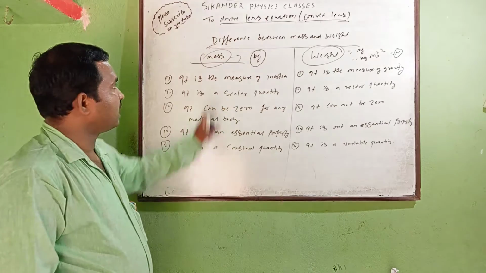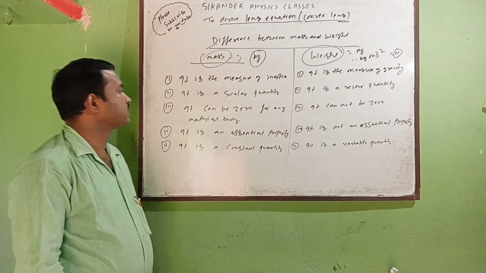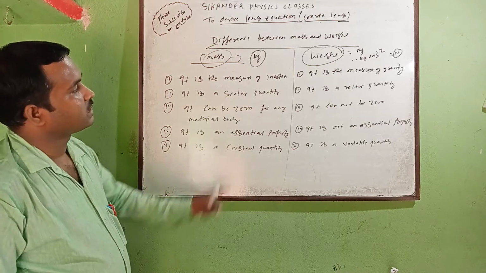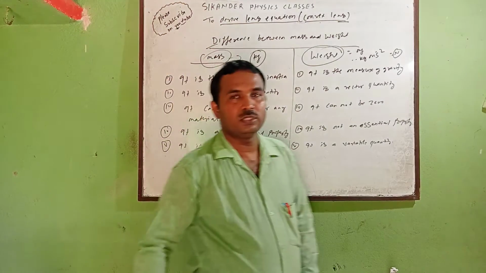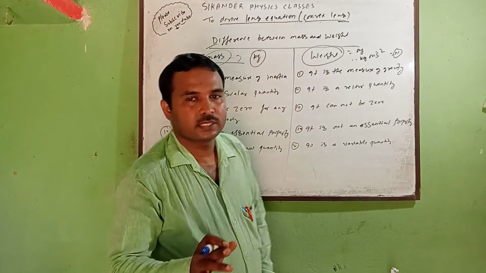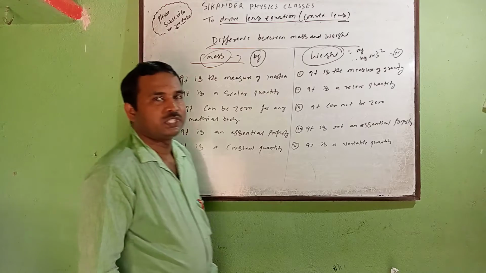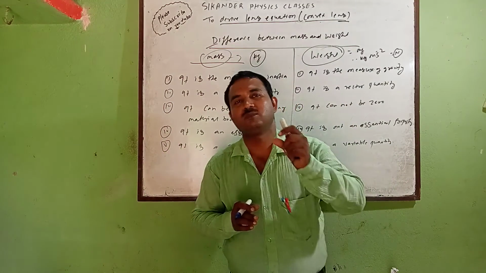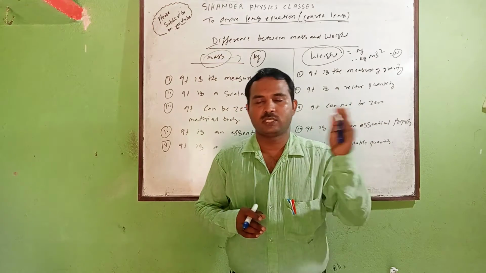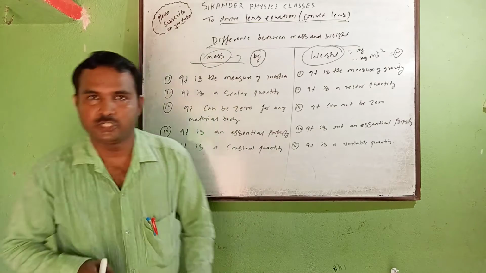And you know that if you take mass and weight, one cannot be 0 while the other can be 0. Mass cannot be 0, but the weight can be 0. Why? Because sometimes the acceleration increases and decreases, due to that the weight may be 0.